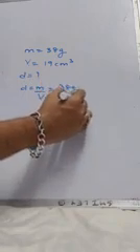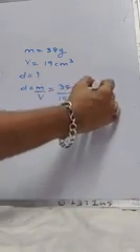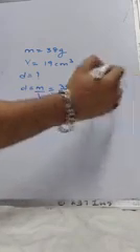Let us do a couple of examples based on this. Mass of an object is 38 gram and volume is 19 centimeter cube. You find density in both the units, in CGS as well as in SI. Now the formula to find density is mass by volume. So 38 gram by 19 centimeter cube. 19 twos are 38. You will get 2 gram per centimeter cube.